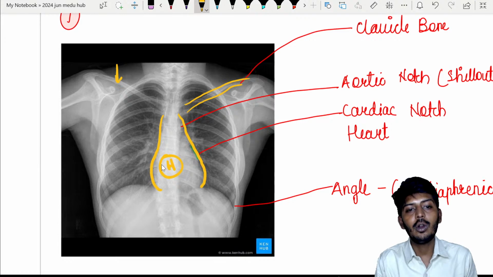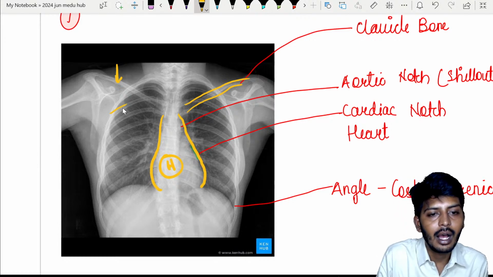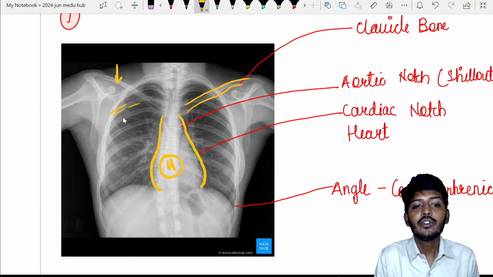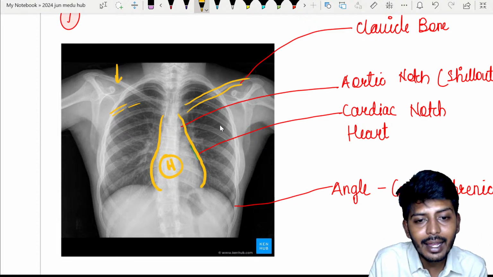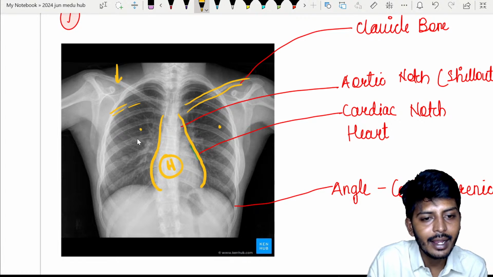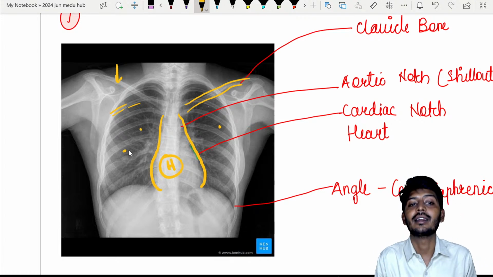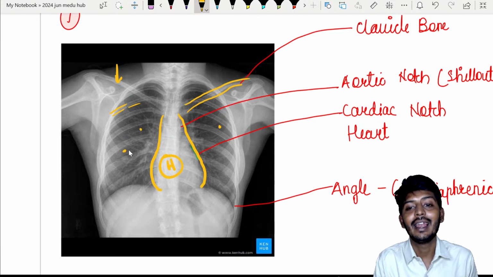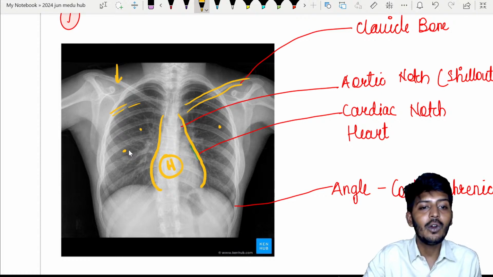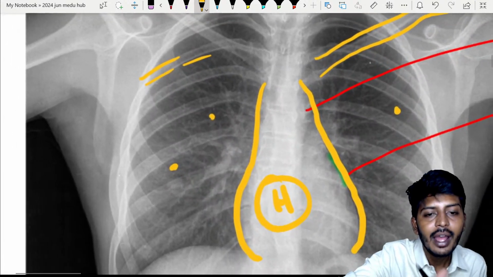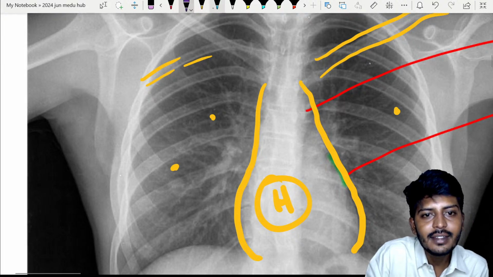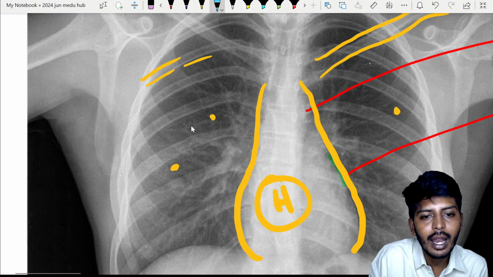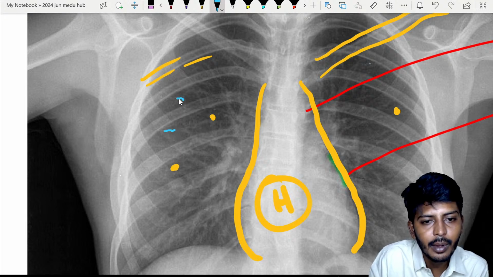Now all these are ribs, right? So within the rib cage, what is there? Lungs are there. So this black color area, whatever you can see, that black color area is your lungs. Now if you zoom in more, inside that black color area, you can notice there are very tiny small lines. Look here, very tiny small lines.